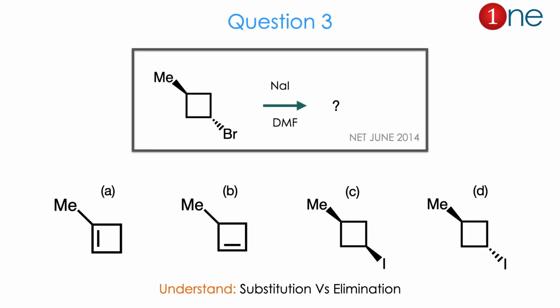Then question number 3. The starting material is cyclobutane attached with methyl and bromine, which are trans to each other. You are using sodium iodide and DMF. You have 4 possible answers, one with alkene, one with substitution. Alkene means elimination of Br, iodine substitution means bromine substituted by iodine there. The alkene can be regioselective as well as rearranged, or just iodide substitution above and below the plane. So from the reactant and possible 4 answers, you might realize the question is really about substitution versus elimination. The answer is C. Let us see how.